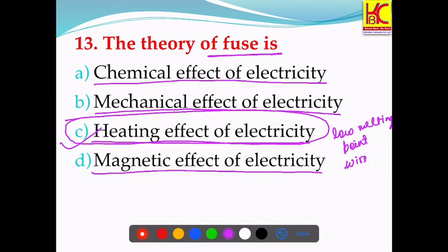So the wire that is present in the fuse is made up of zinc, copper, silver, that is Ag, aluminium. The wires are made up of these metals having the low melting point.